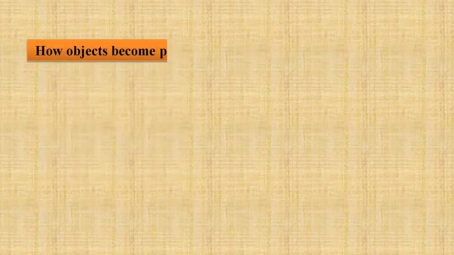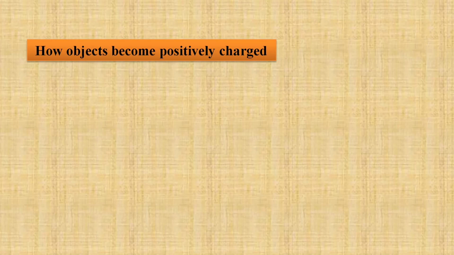Now, how do objects become positively charged, my dear students? If you have listened to my module 1, I've spoken about this concept already. So when do we say that a body becomes positively charged? I hope you are in a condition to tell me the answer now. When electrons are lost from the body, or when you remove electrons from the body, the body becomes positively charged.